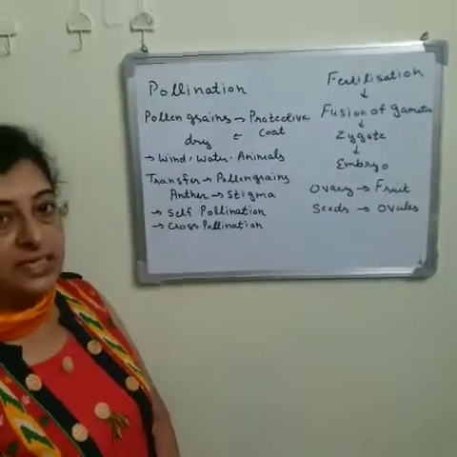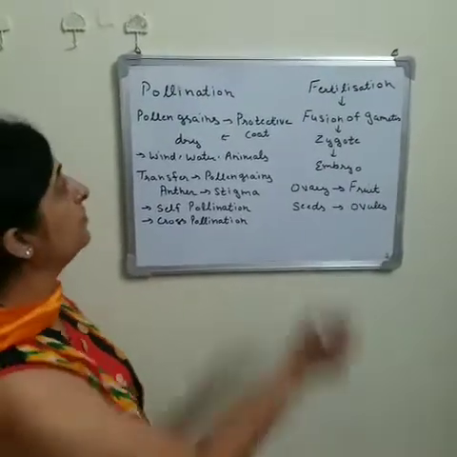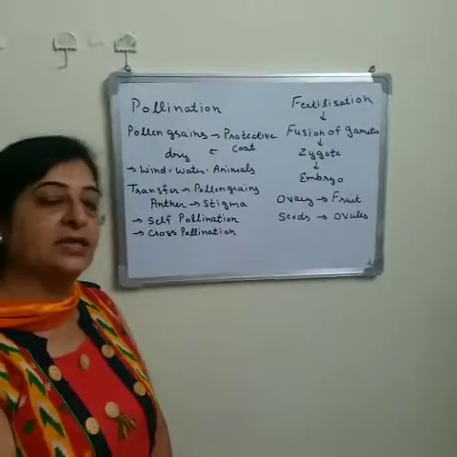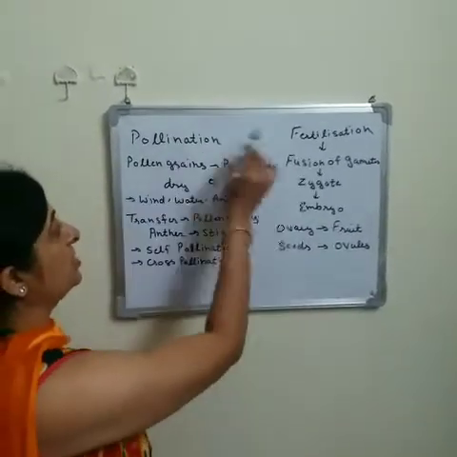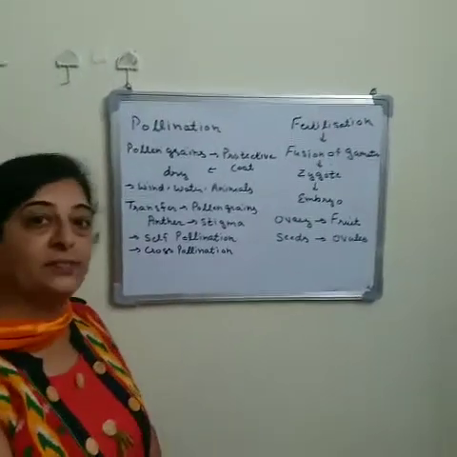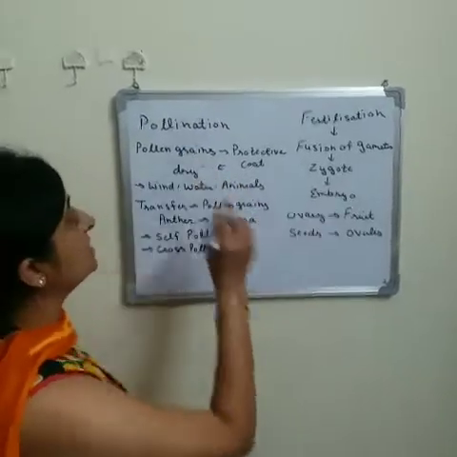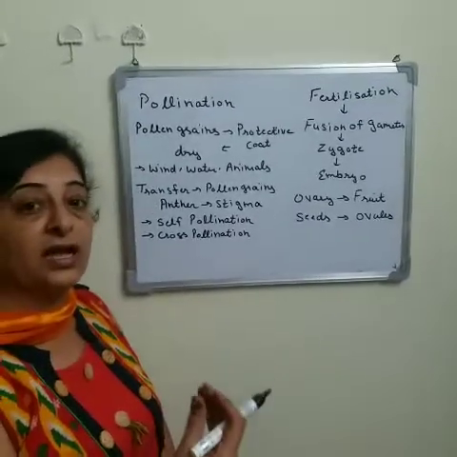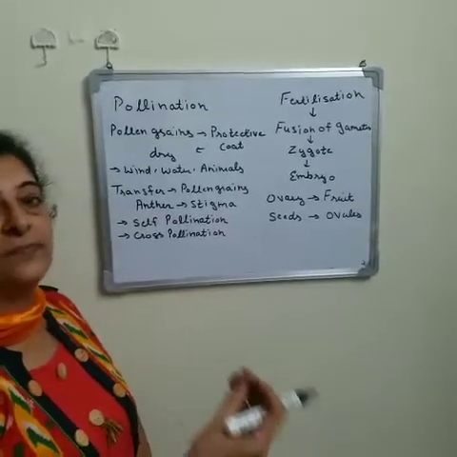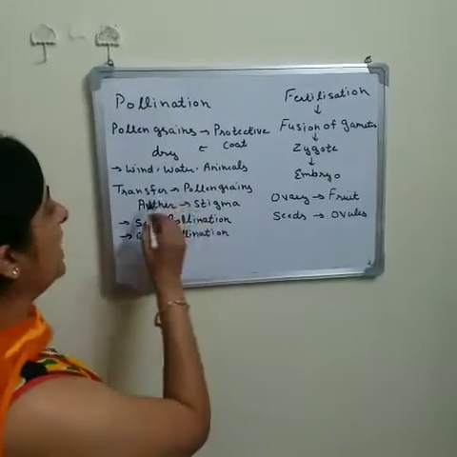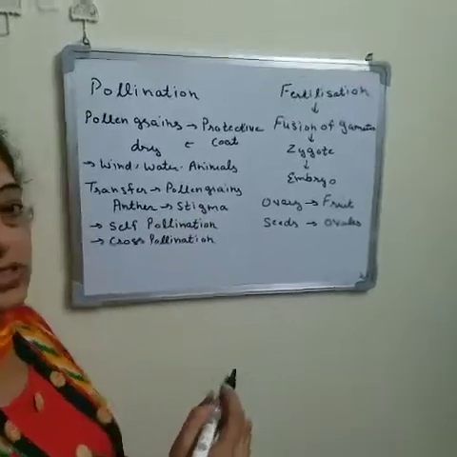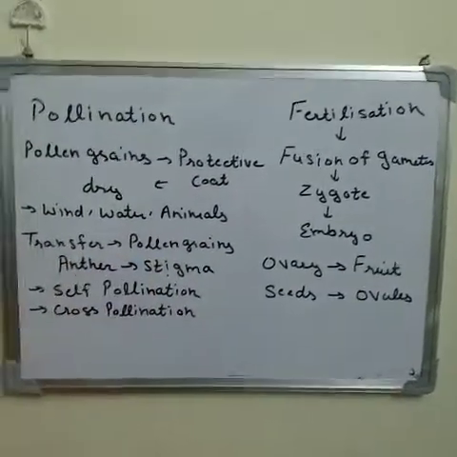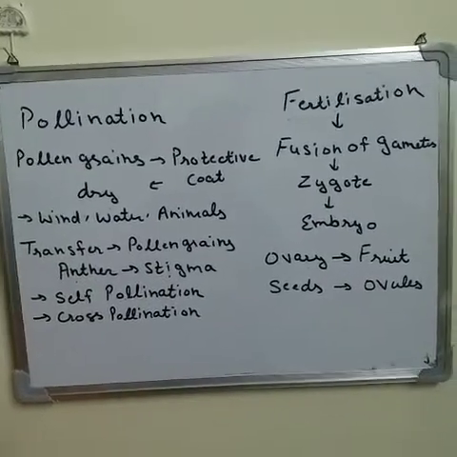Now we will discuss the process of pollination and fertilization in plants. Pollination means transfer of pollen grains, which are the male reproductive part of a plant, from the anther to the stigma. The process of transfer of pollen grains from anther to stigma is known as pollination.